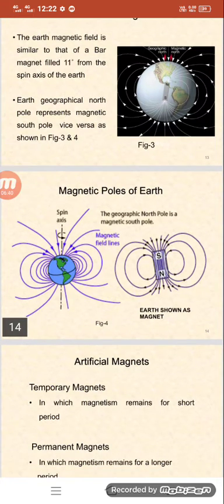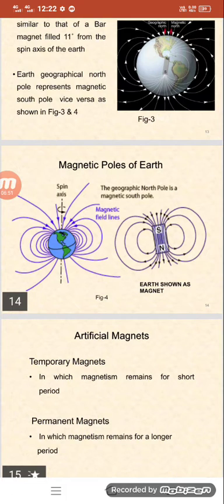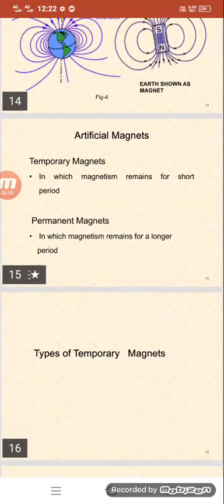So artificial magnets are temporary magnets, which are magnetized for a short period of time. And permanent magnets keep their magnetism for a longer period. So now, types of temporary magnets.